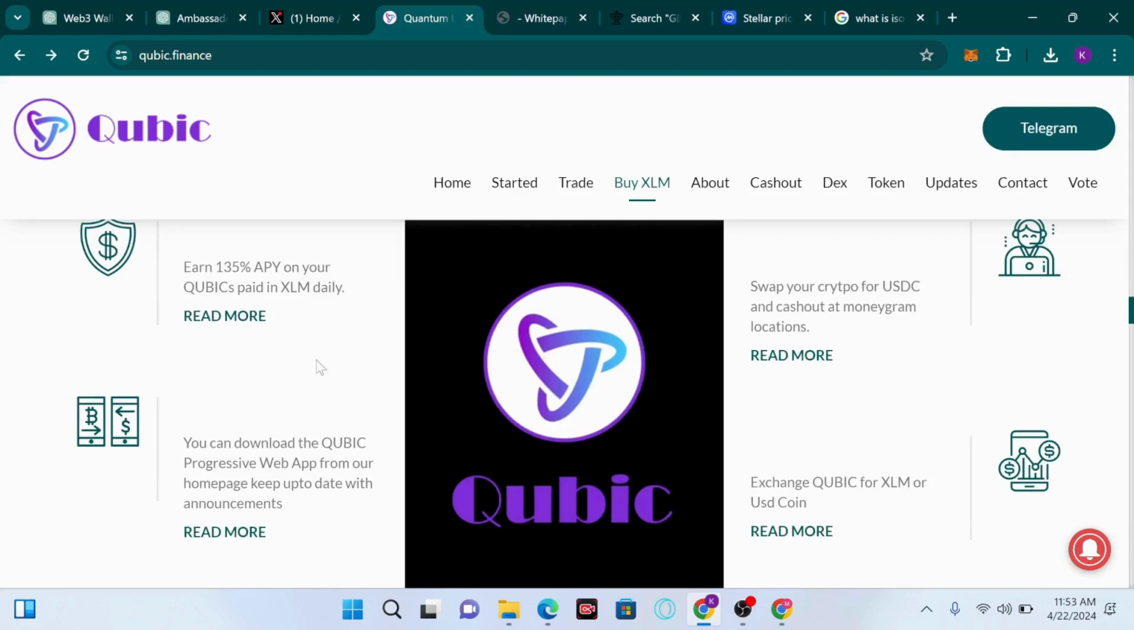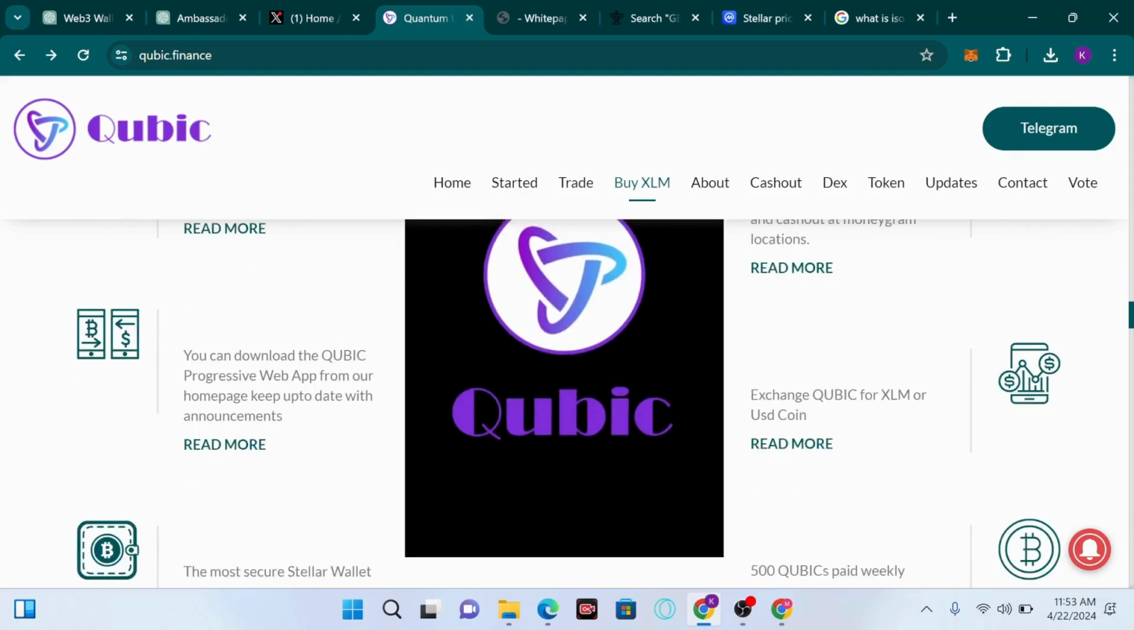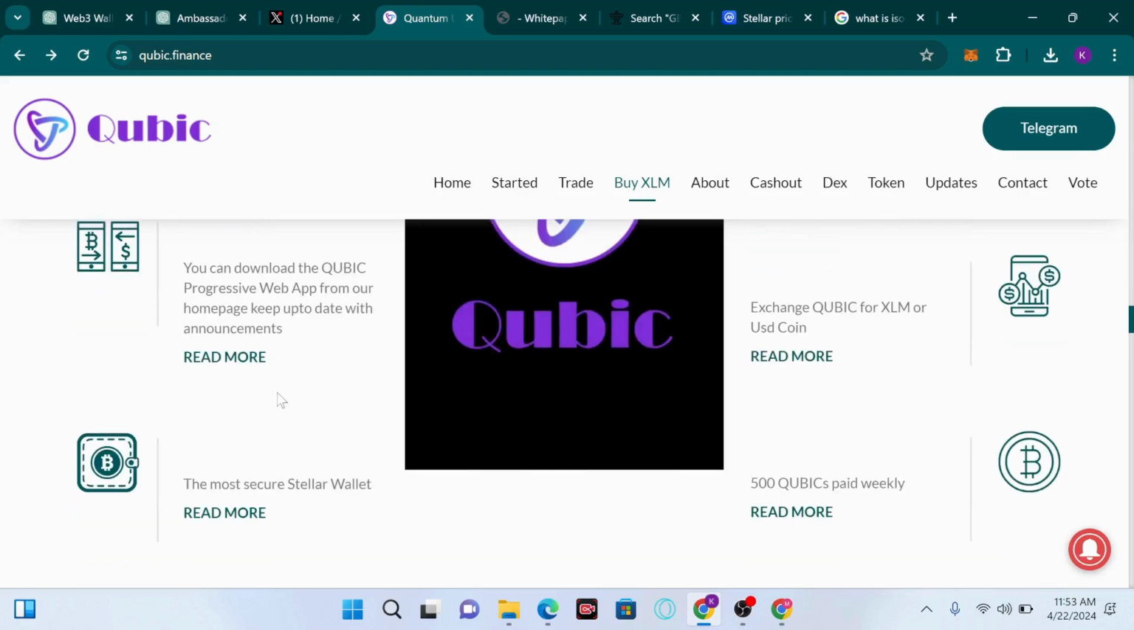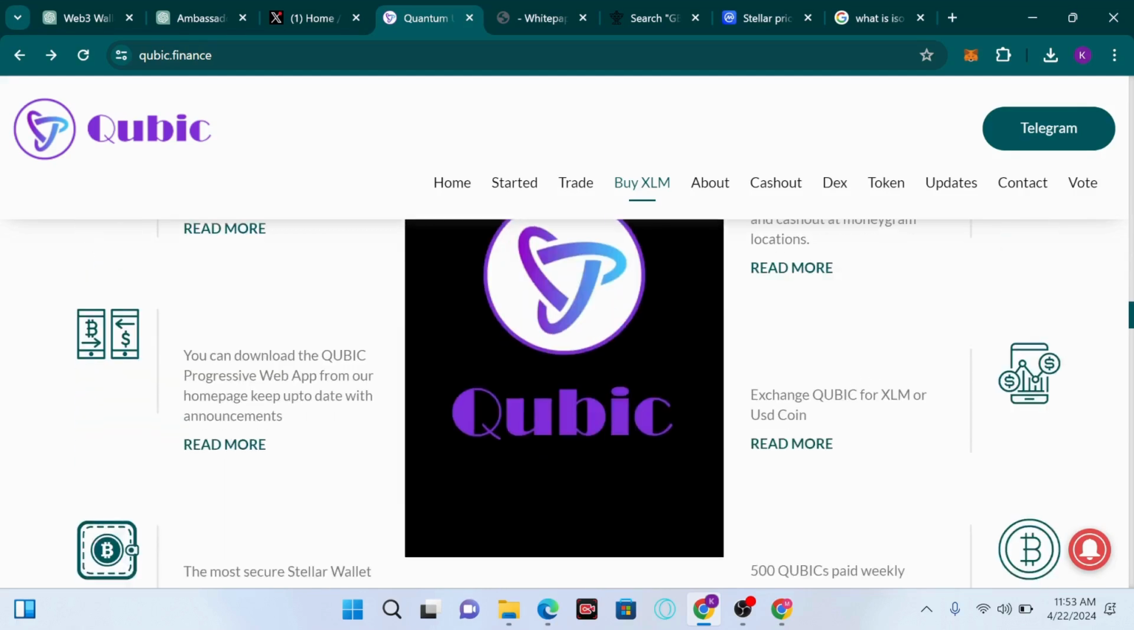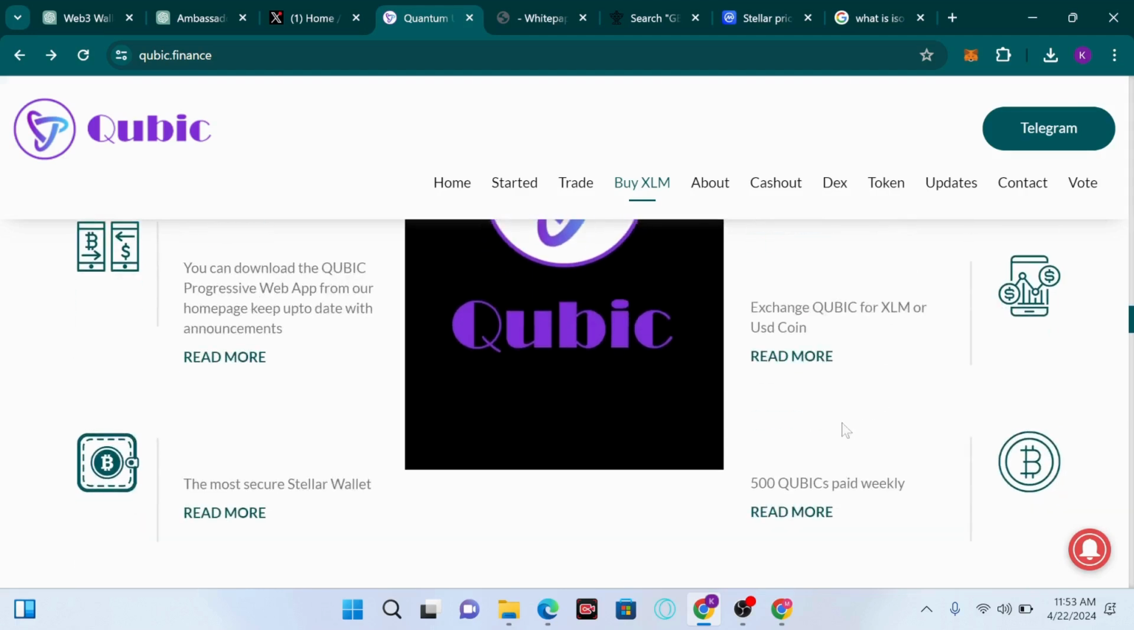Another thing is you can download the QB progressive web app from our homepage, which can keep you up to date with the announcements. You can read more. And another thing about this platform, you can get the most secure Stellar wallet for your cryptocurrency and assets. On this platform, you can swap your cryptocurrency for USDC and also cash out at a MoneyGram location of your choice, and you can read more about it. Second, you can exchange QB for your XLM or USD Coin on this platform, and finally we have 500 QB paid weekly on this platform.